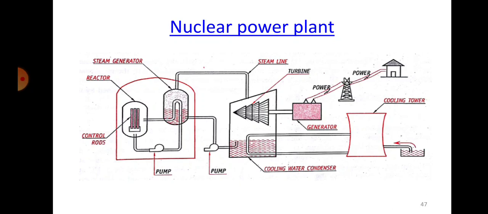And the last one we have studied just now is the nuclear power plant, where we are using the energy of the fission reaction, and the energy produced in the nuclear reaction is used to run the turbine and produce power.